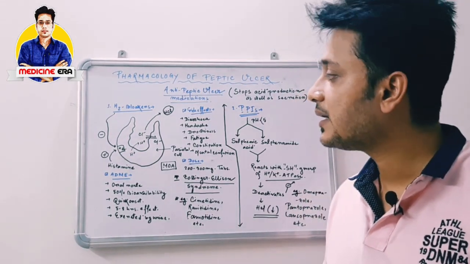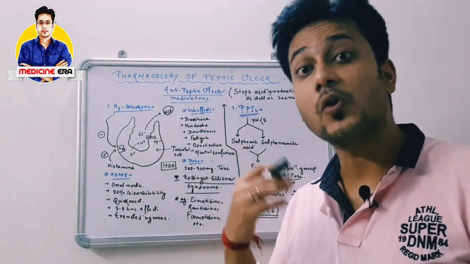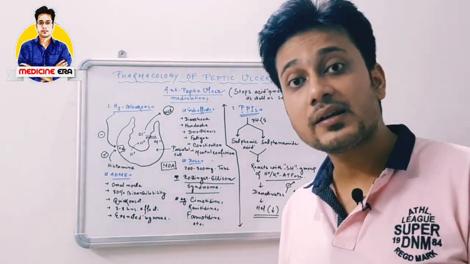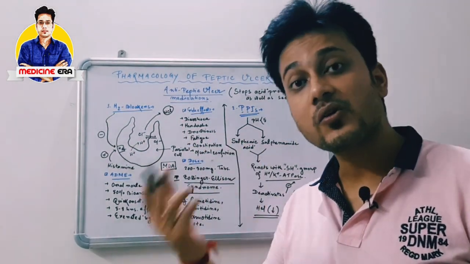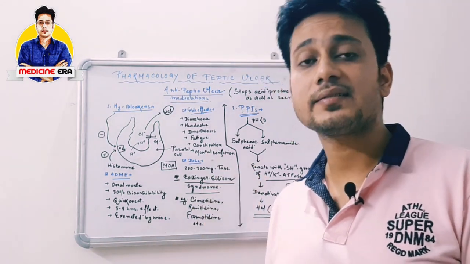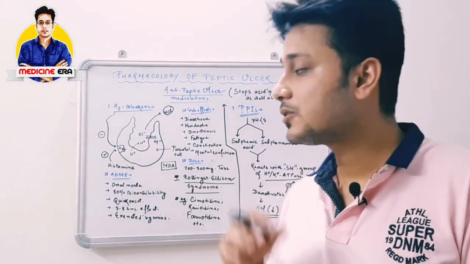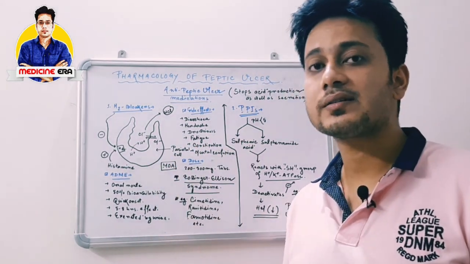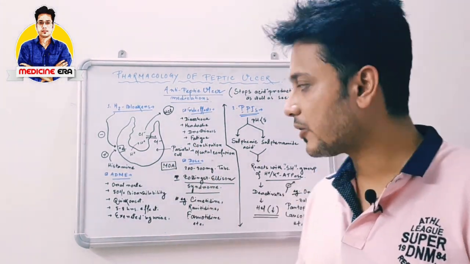or hydrochloric acid. If we use the H2 blockers, which can block the H2 receptor, then the H2 receptor is blocked and will not activate, so the H plus ions are not secreted out of the parietal cell and the HCl cannot be formed. So by the blocking action on H2 receptors, these H2 blockers inhibit the HCl production.